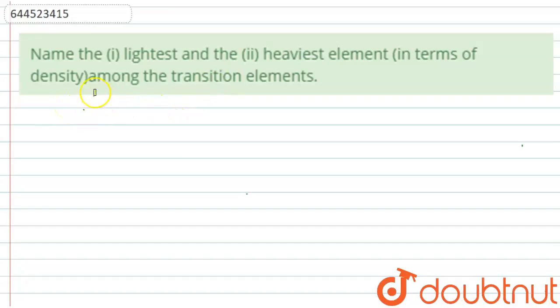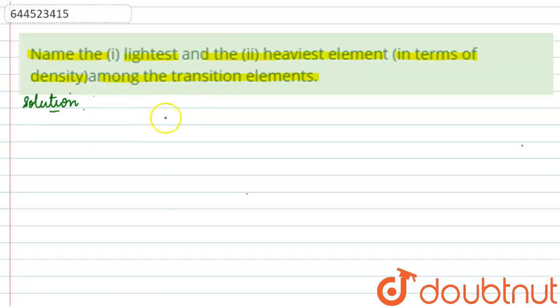Hello students. Now let us look at the question which is given to us, which says: name the lightest and the heaviest element in terms of density among the transition elements. So we have to find out the heaviest and the lightest element coming from transition elements, right?